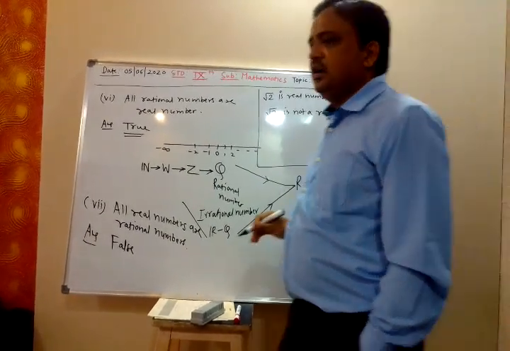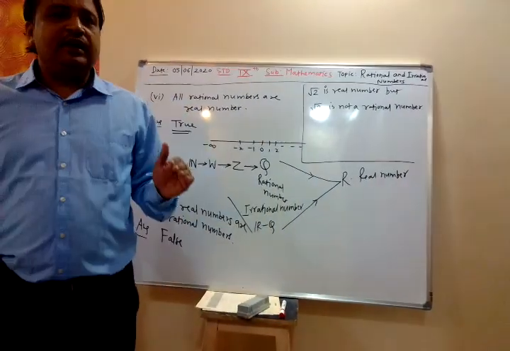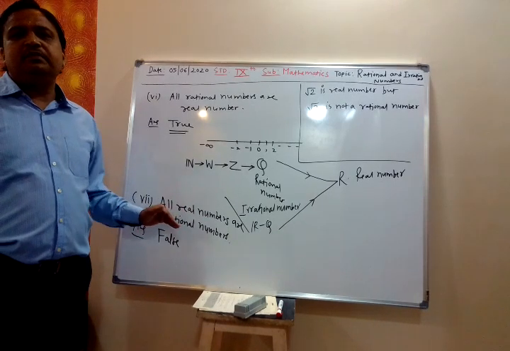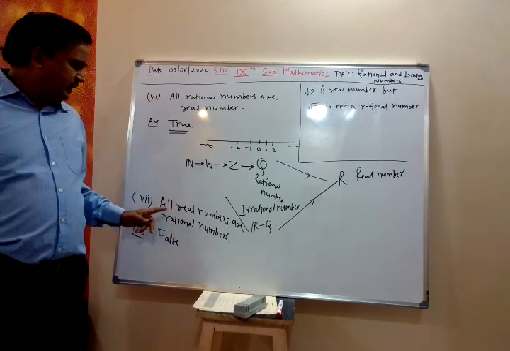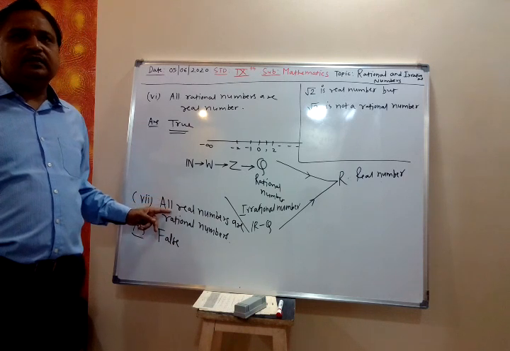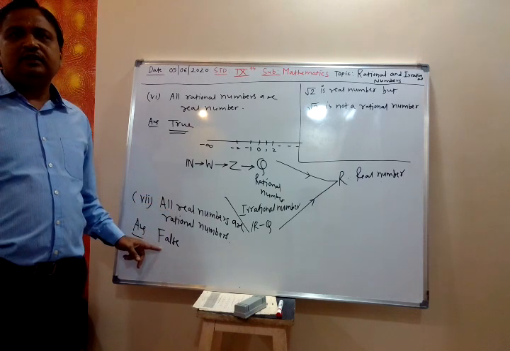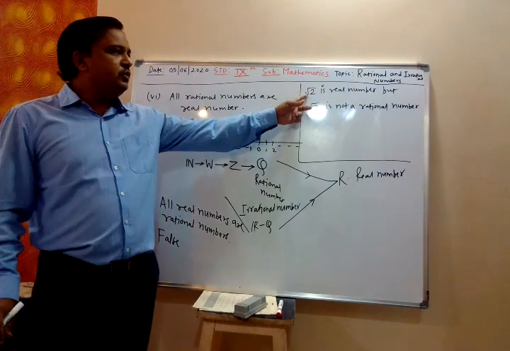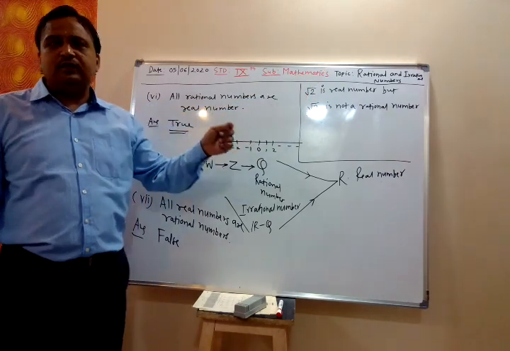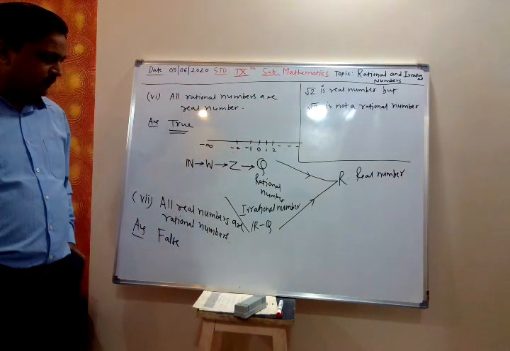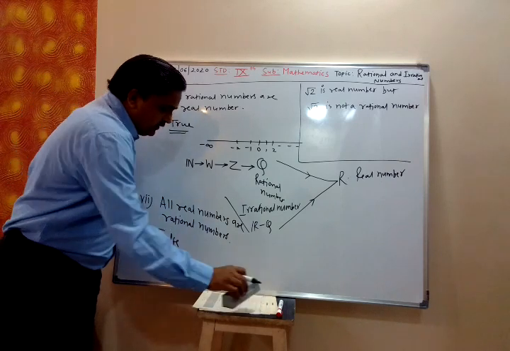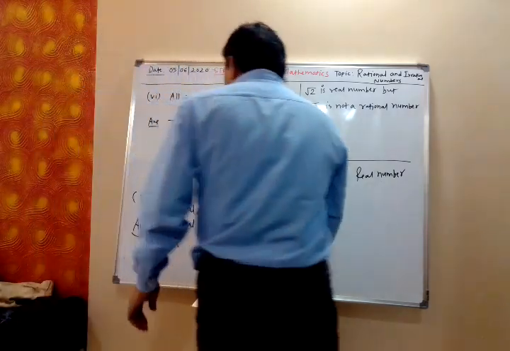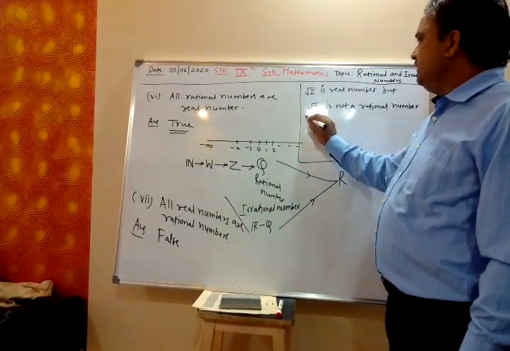Is it clear? All real numbers are not rational numbers. Some real numbers can be rational numbers. Instead of all, if it is some, then the statement is correct, true. But it is given all real numbers. Root 2 is also a real number, but root 2 is not a rational number. Some real numbers are rational numbers. True. So, 8-1.